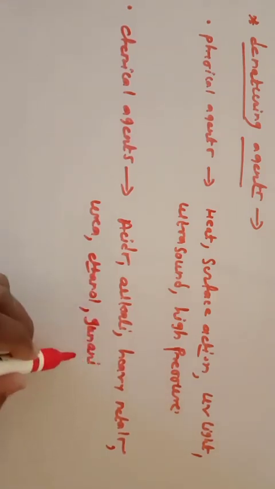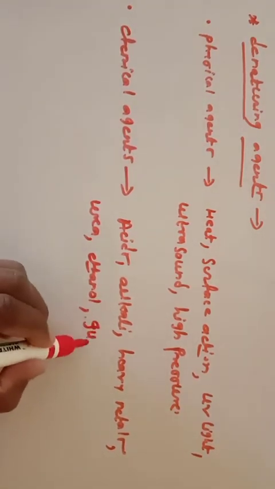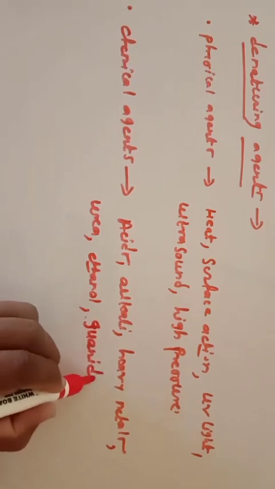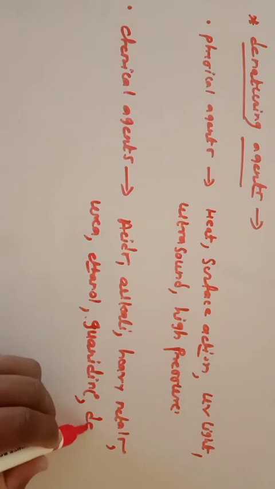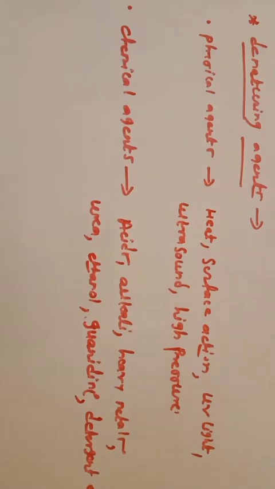Guanidine is also a nitrogen base, and the last one is detergent, etc. So these are the chemical agents responsible for the denaturation of the protein, the conversion of the native form of the protein into its simplest form.